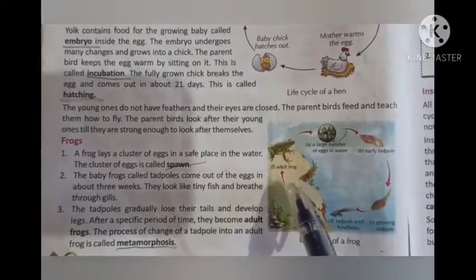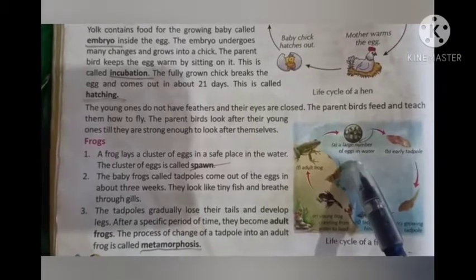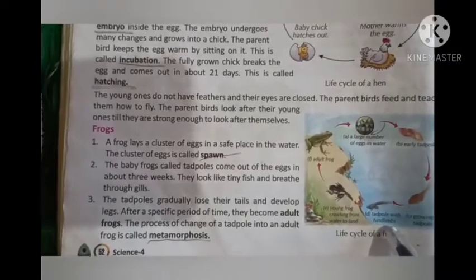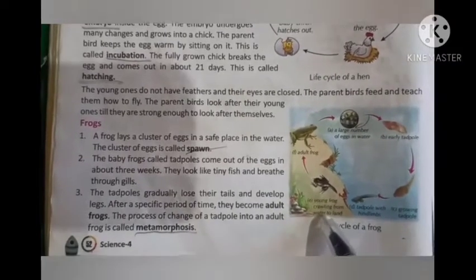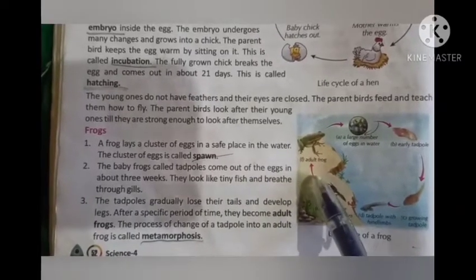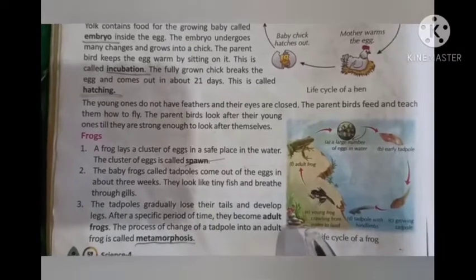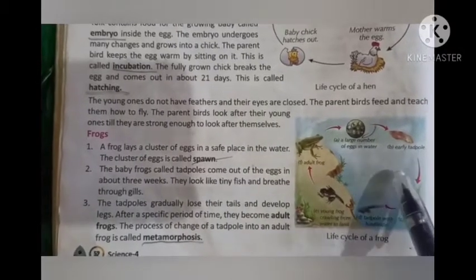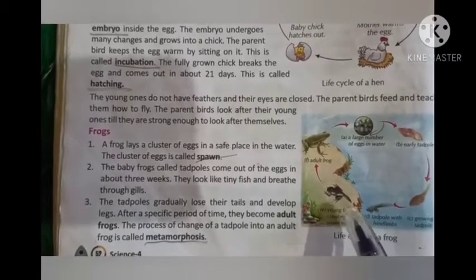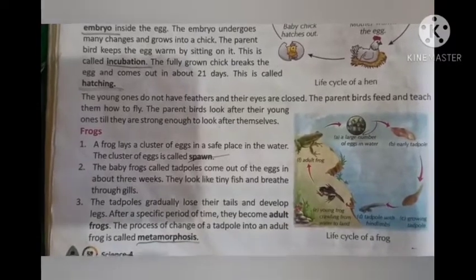So the life cycle of a frog moves on from eggs to early tadpole to growing tadpole, then the tadpole with hind limbs, then the young frog who crawls on the land, and finally the adult frog. Here one more thing I would like to tell you is the parent frog takes care of its young ones, but not for a long time. For a very short time the adult frog takes care of its young ones.